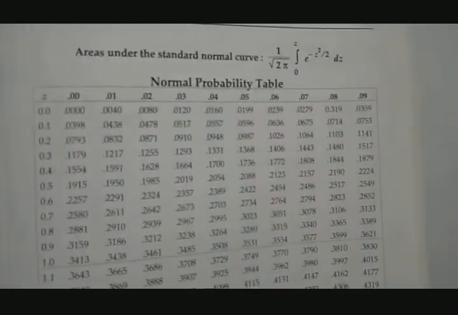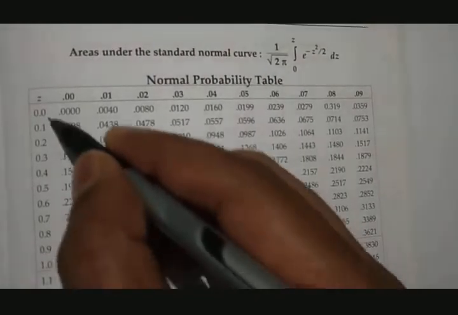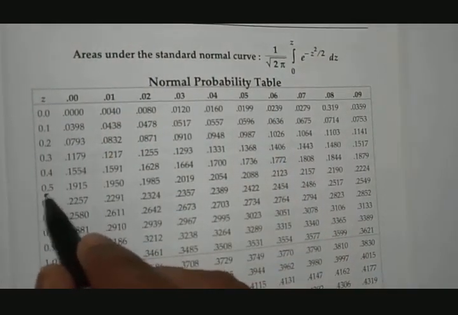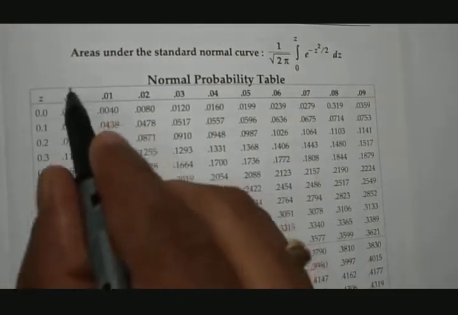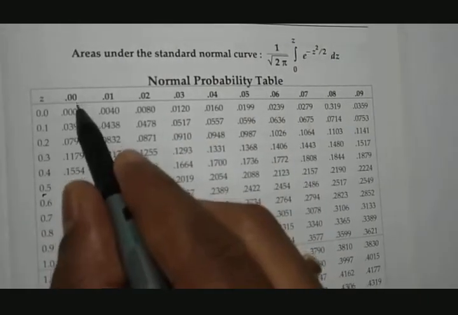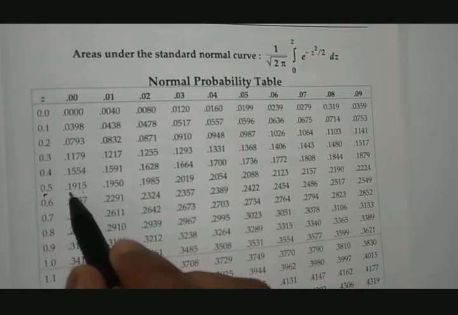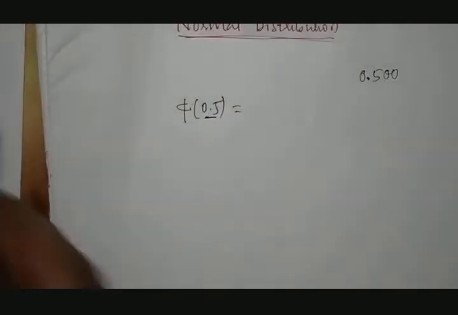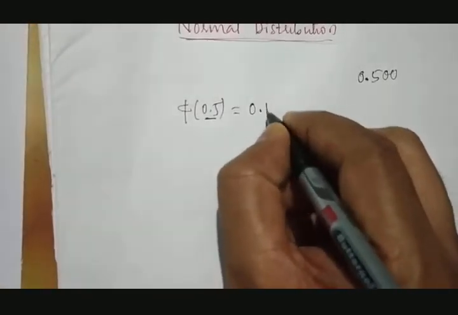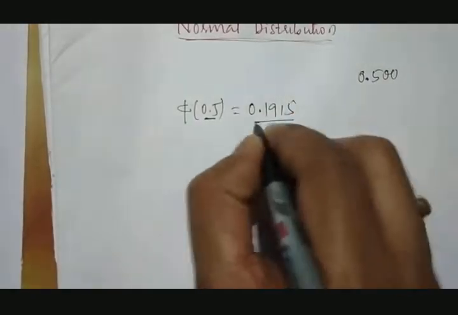Therefore, how to read? We need to read this vertically 0.5. Then horizontally again you can see 0, because it is 0.500. So 1915 means 0.1915 will be the answer for this. 0.1915 will be the answer.